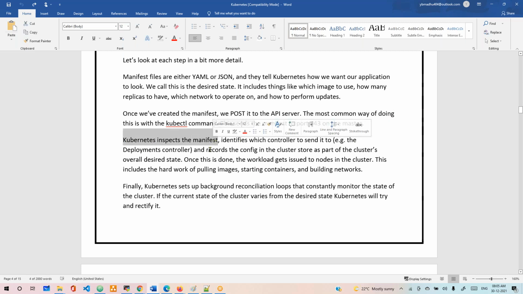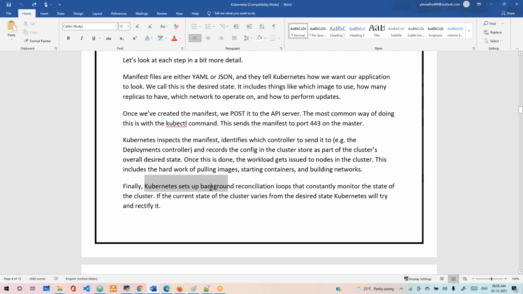Kubernetes components inspect the manifest. It identifies which controller to send it to, for example the deployment controller, and it records the config in the cluster store. That is the data, whatever configuration you made, that will be stored in the cluster store as part of the cluster's overall desired state. Once this is done, the work gets issued to the nodes in the cluster. This includes the hard work of pulling the images, starting containers, building the network. All those will be taken care of by the scheduler and these components.